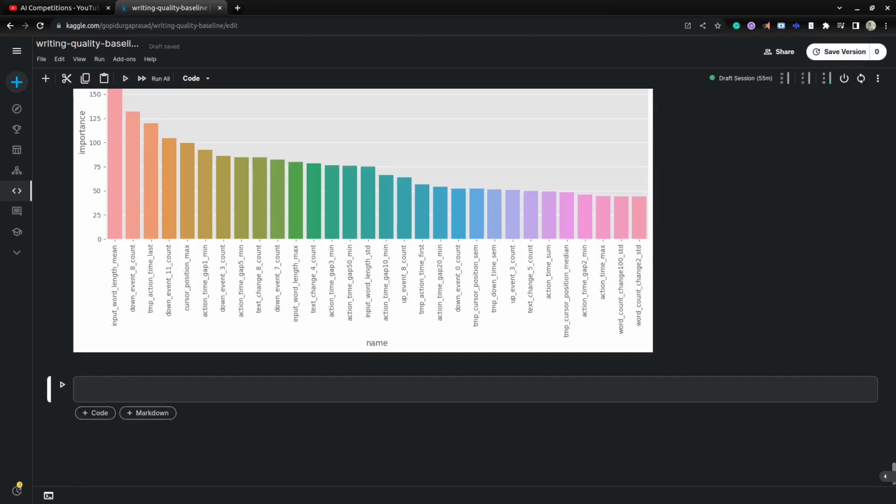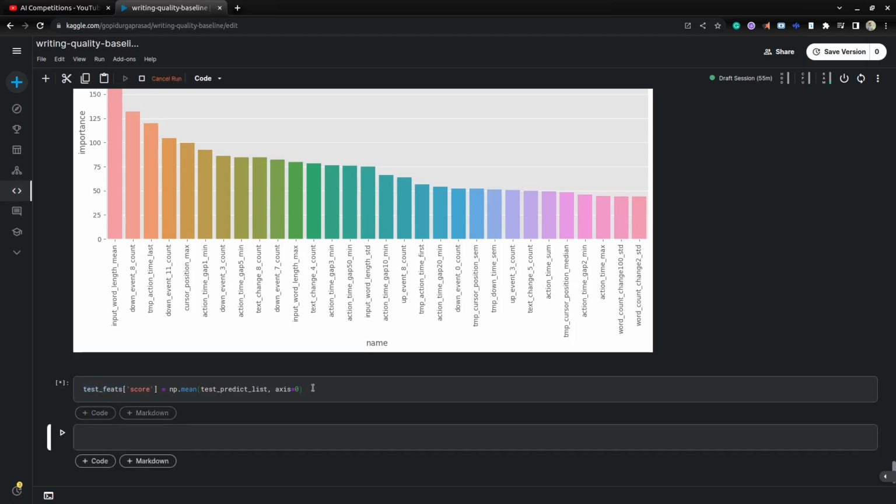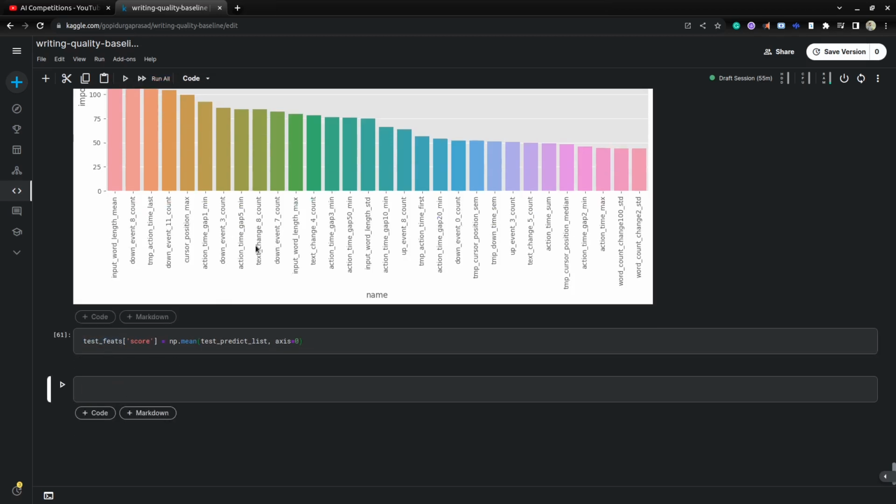So next we have the test predictions list, right? For the 10 folds we have it, so we are assigning it into the test features as scores. Okay, once we assign that, we have to save id and scores, right? So here are the id and scores, and we are saving them as submission.csv.